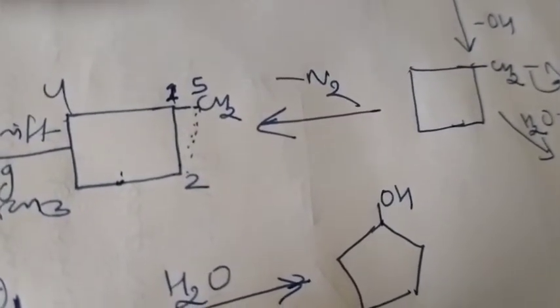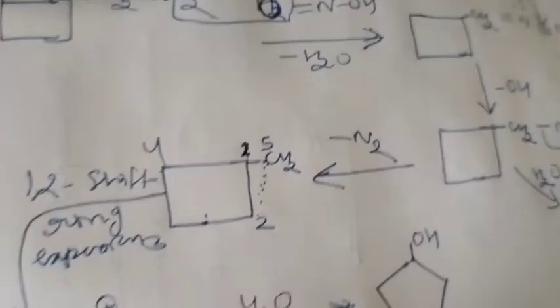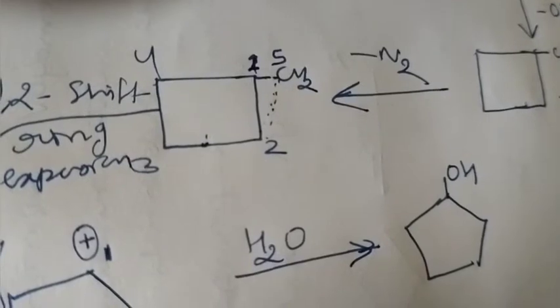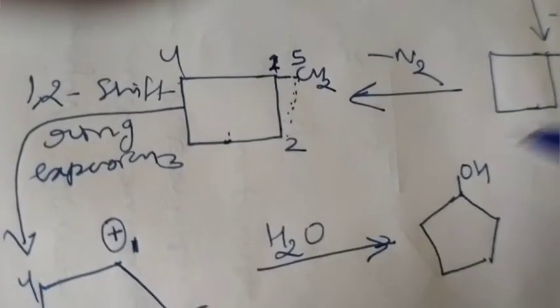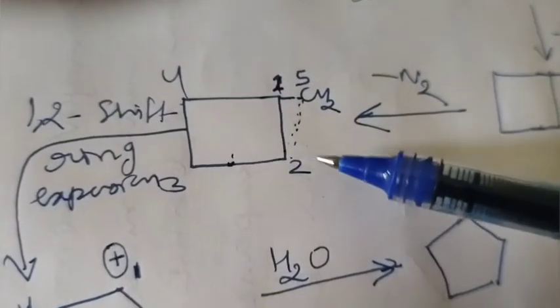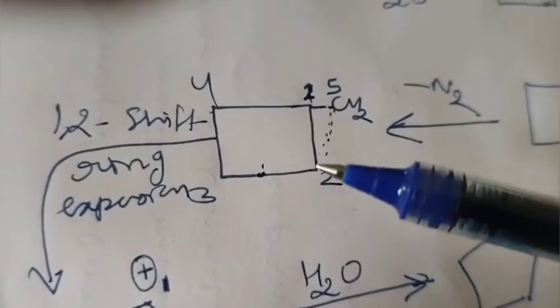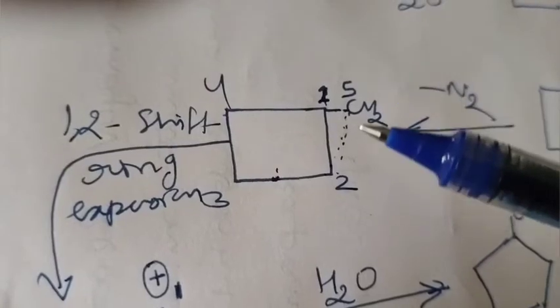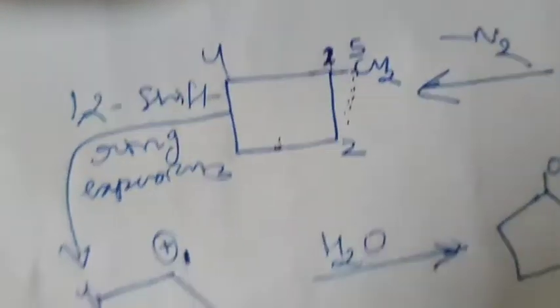Now between carbon 1 and 2, the bond will shift and break, and it will be joined directly to the CH2.